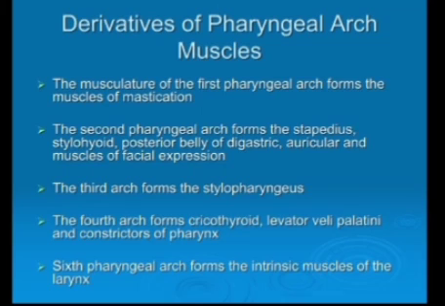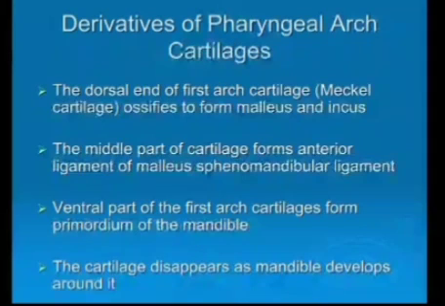Fourth pharyngeal arch cricothyroid, and levator palatii. Two of the three bones which are present in the middle ear convey the sound waves from the eardrum to the inner ear. So, two of the middle ear bones develop from the dorsal end of the first arch cartilage. The middle part of the first cartilage forms the anterior ligament of malleus bone and the sphenomandibular ligament.